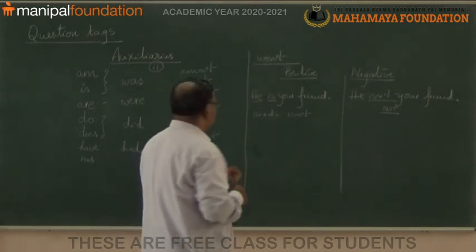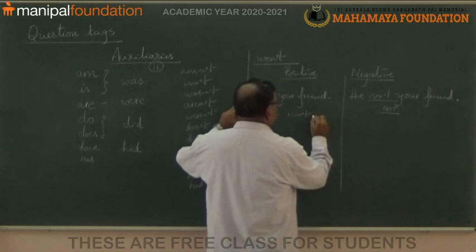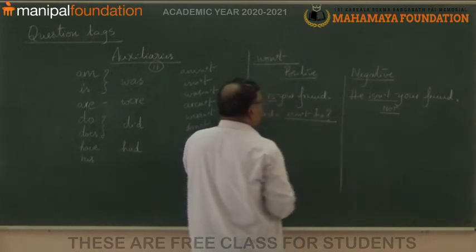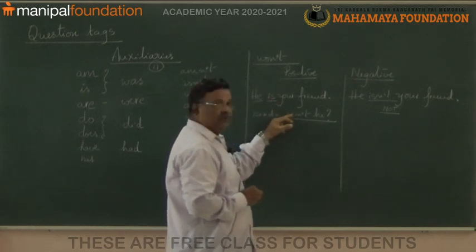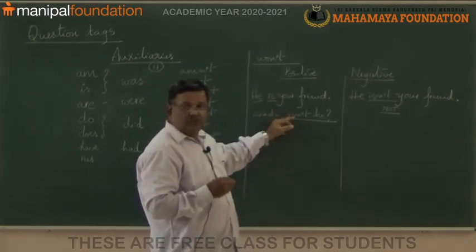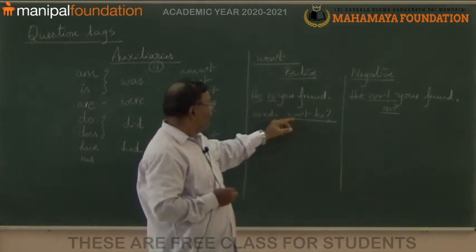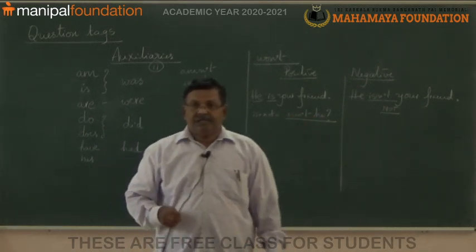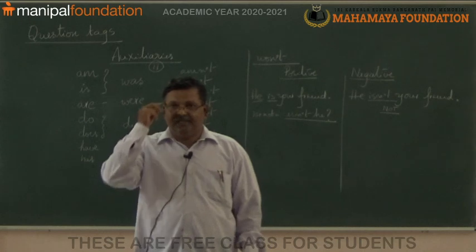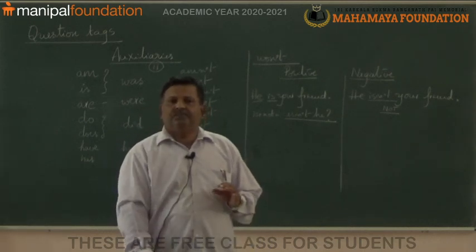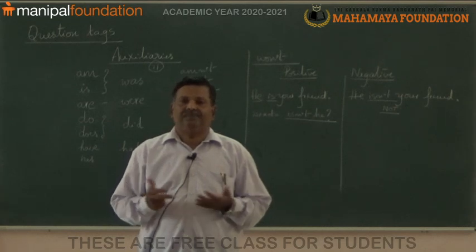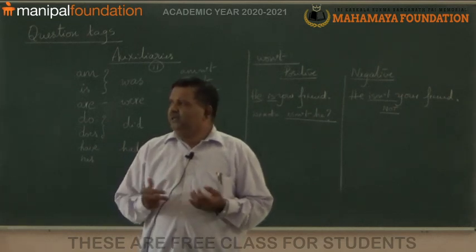Yes, now here, isn't he. Now look at here. This is the short form question tag. The suitable question tag here is isn't he. So the instruction of the question here is to fill in the blank with the suitable question tag. So you don't worry here.